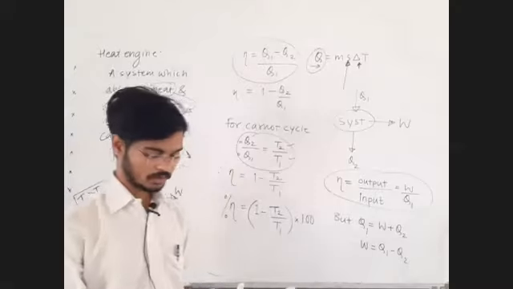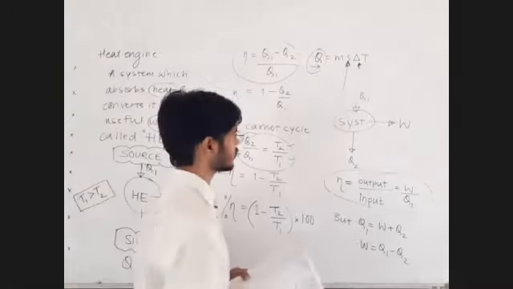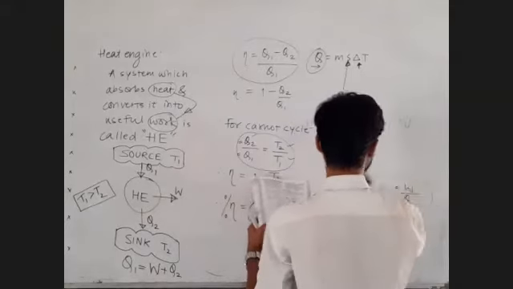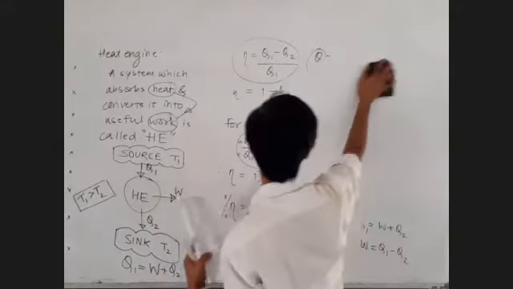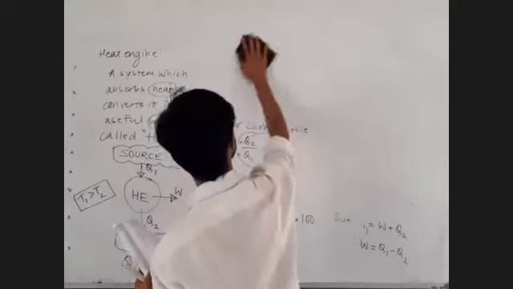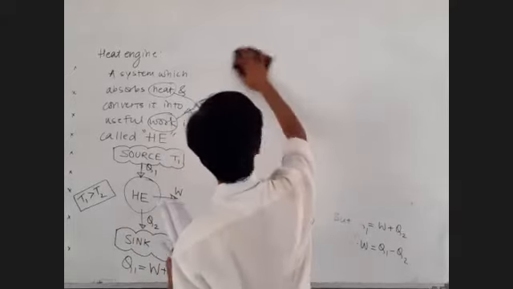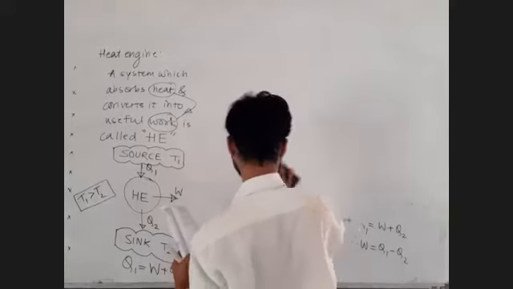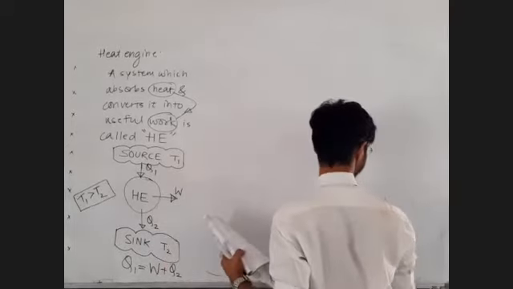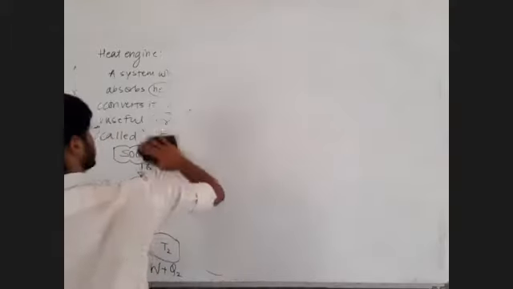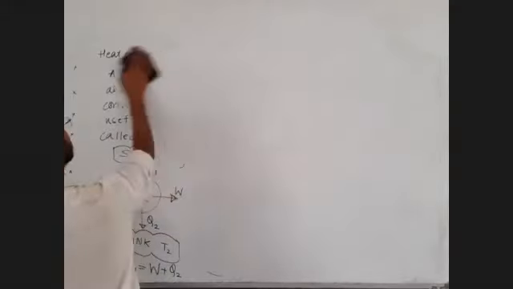There is one more point, types of heat engine. So just write down the heading as types of heat engine. Number 1, external combustion engine, and internal combustion engine. IC engine and EC engine. EC engine means external combustion engine, and IC engine means internal combustion engine.